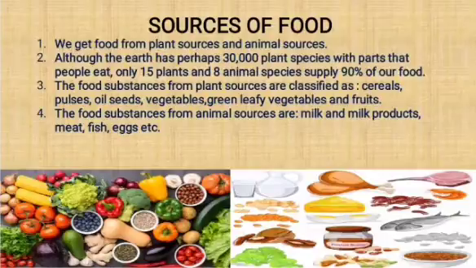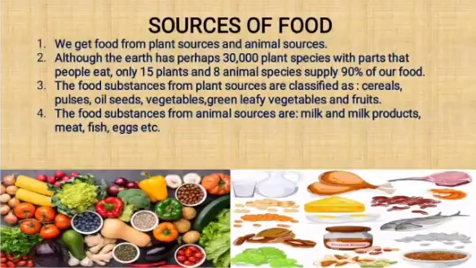The food substances from plant sources are classified as cereals, pulses, oilseeds, vegetables, green leafy vegetables and fruits. The food substances from animal sources are milk. Cows and buffaloes are some common animals which give us milk.